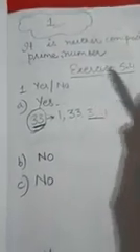Then second: 1 and 2 are the first two prime numbers. No. We can say 2 is the first prime number, but 1 is not the first prime number. As I already told you, 1 is neither composite nor prime. So the first prime number is 2, not 1. So this statement is no. So the B part's answer will be no.